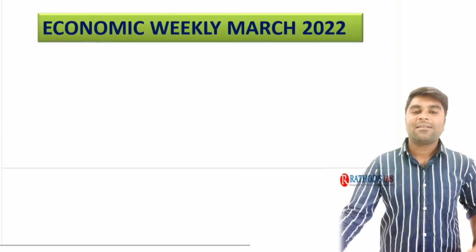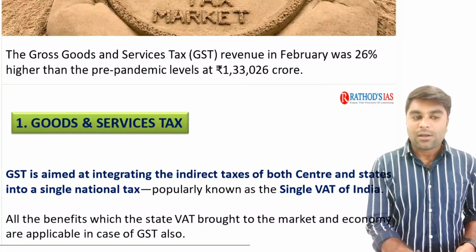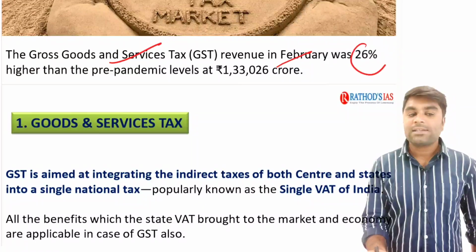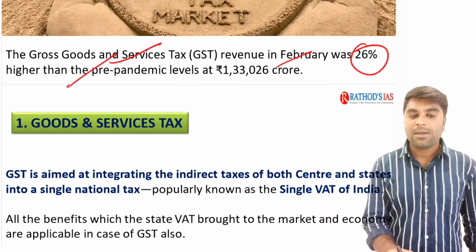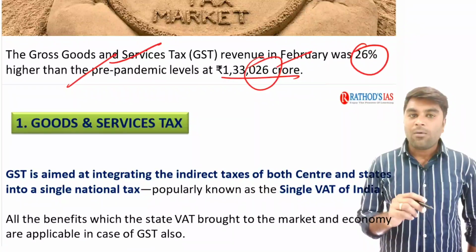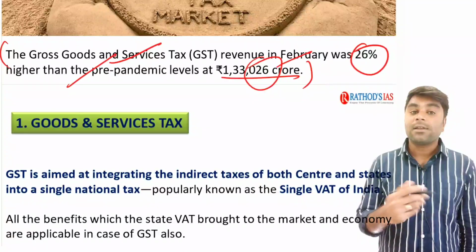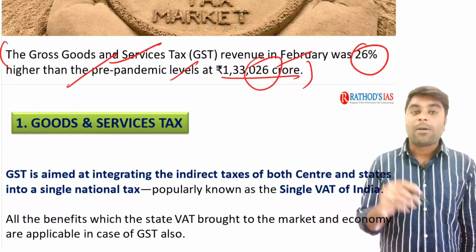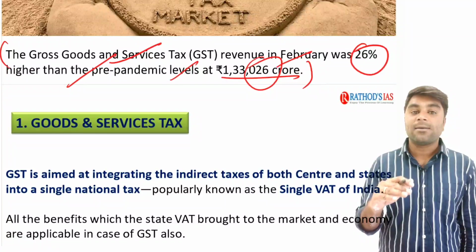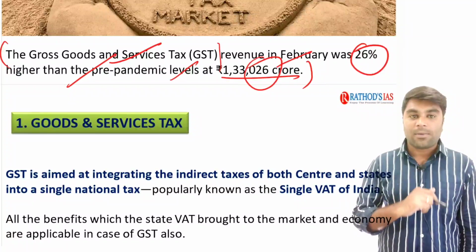See guys, recently we have seen this news article. The goods and services tax revenue in February was 26% higher than the pre-pandemic level at 1,33,026 crores. Now, it's just a basic thing to understand with respect to the level of increase in the GST tax revenue. But before that, as I promised, I am also going to deal with the basic static syllabus with respect to the GST in our classes so that the things will be very clear in your mind.